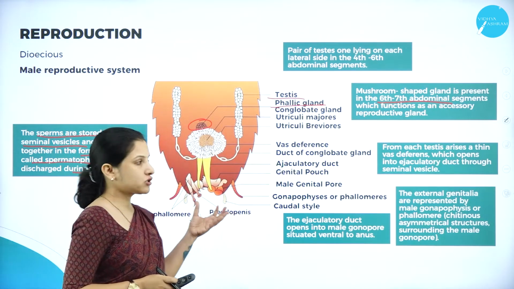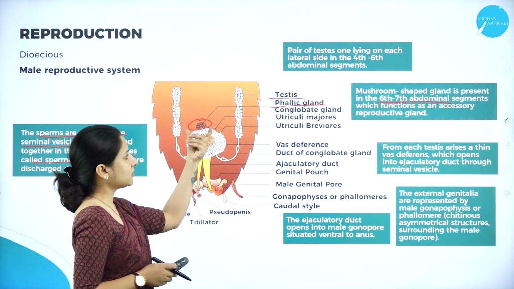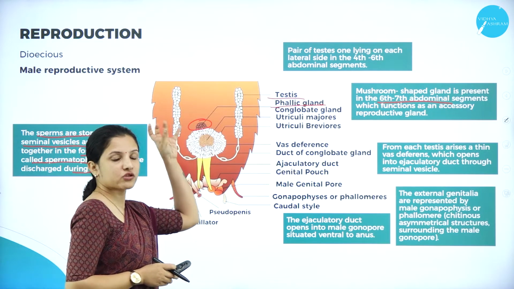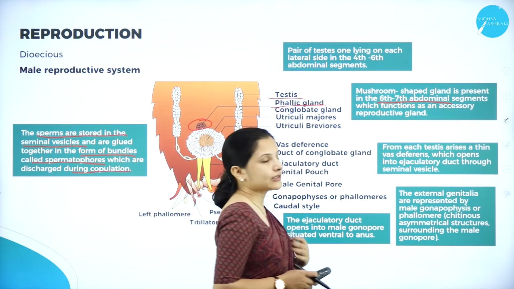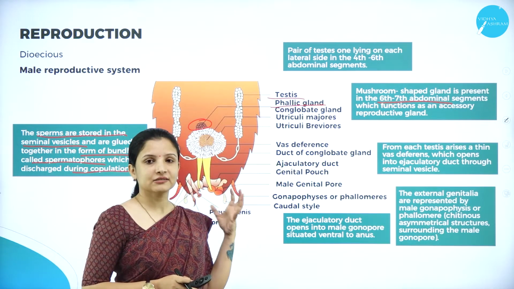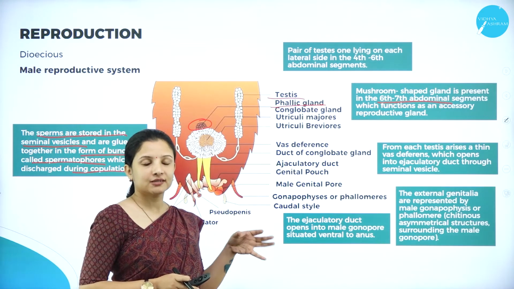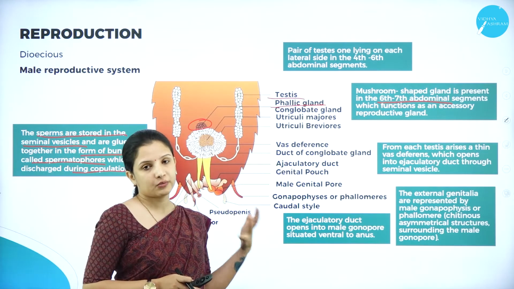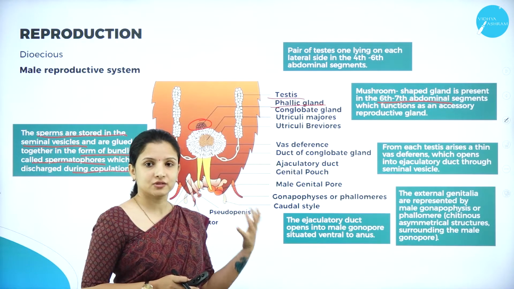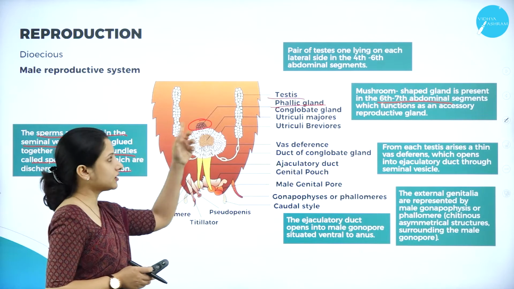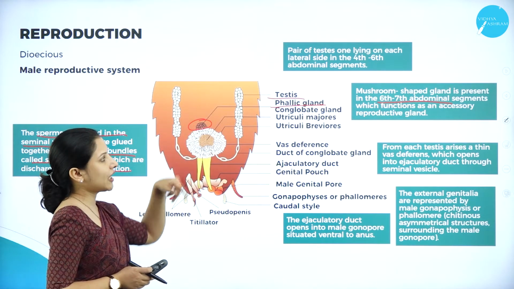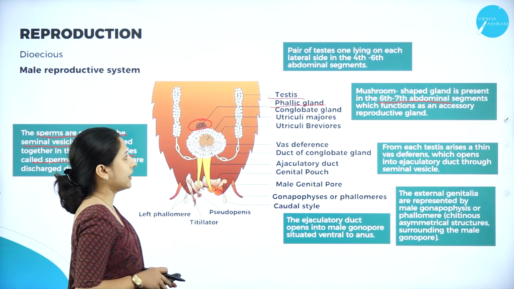The main function of this phallic gland or conglobate gland is that it acts like an accessory reproductive gland. That is, it secretes substances needed for the proper reproductive process or for the reproductive structures to develop.